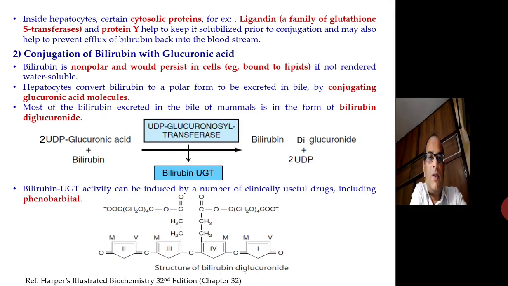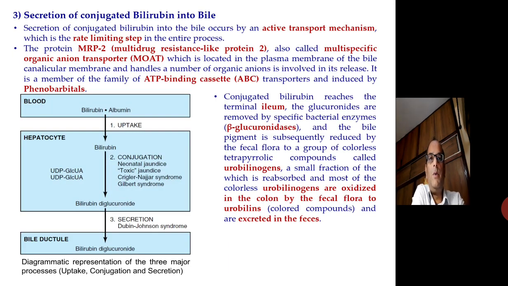You can see in the structure of bilirubin diglucuronide that the 2 propionate groups which are linked to pyrrole 3 and 4 are attached with the glucuronide molecule to make it polar. Now we come to the third step of this process, secretion of conjugated bilirubin into bile. The secretion of conjugated bilirubin into the bile occurs by an active transport mechanism, which is the rate limiting step in the entire process. So the secretion is the rate limiting step.